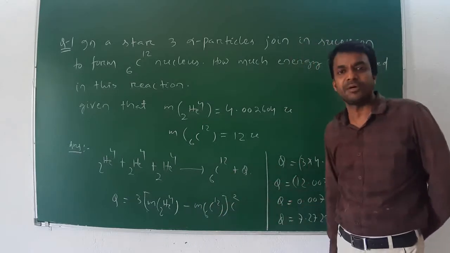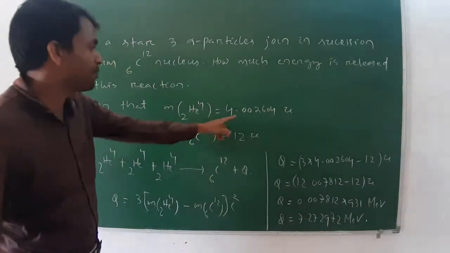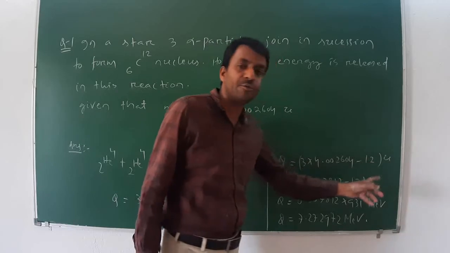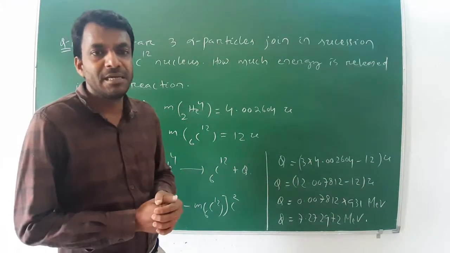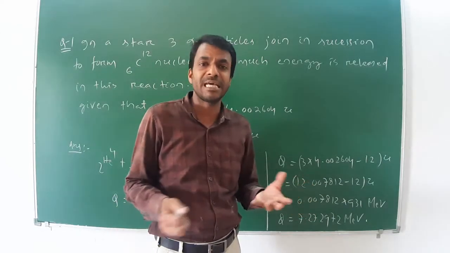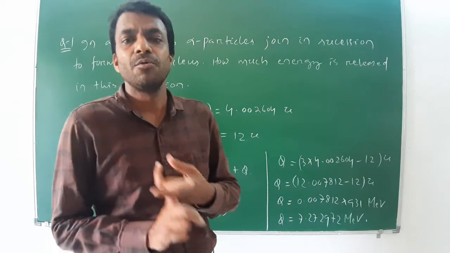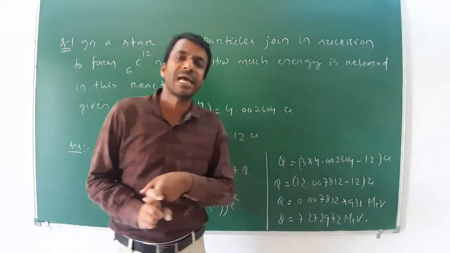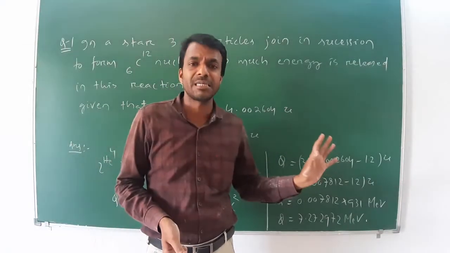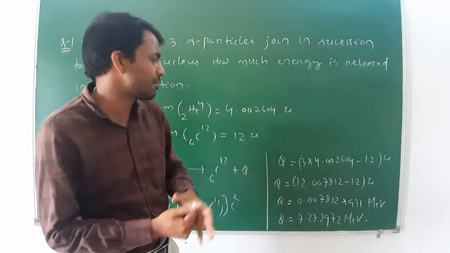Now Q is 3 times 4.002604 minus 12 in atomic mass unit. We know that if the mass is given in atomic mass unit, there is no need of the c square formula. Just simply, 1 atomic mass unit is equal to 931 mega electron volt.